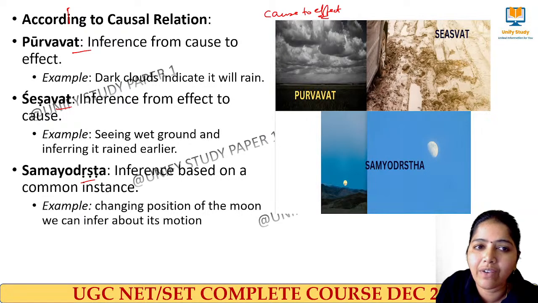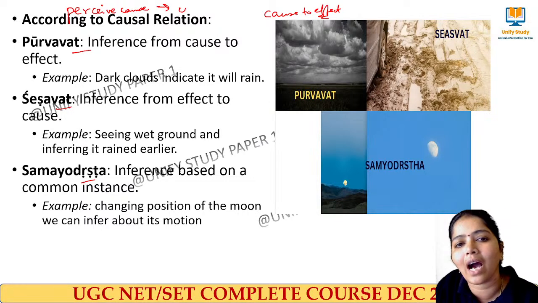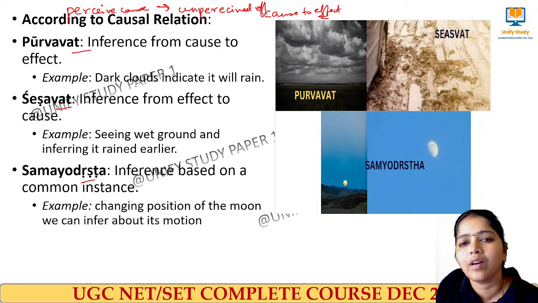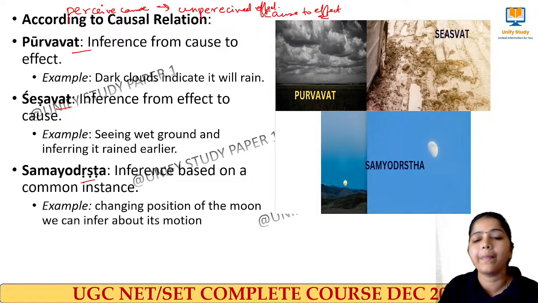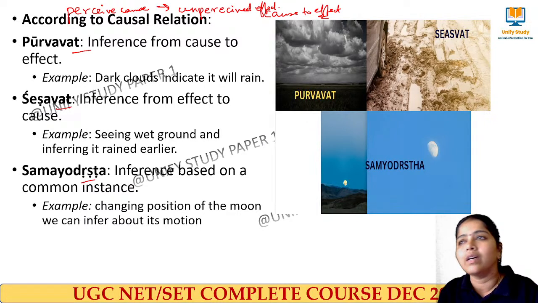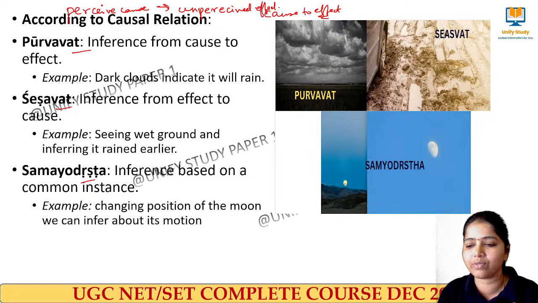So I perceive the cause. Write it down in your notebook. I perceive the cause, and what I am doing is inferring the unperceived effect. And that is called Purvavat Anumana. Then next, Sheshavat Anumana. Next day morning, I went out. Looking at the road, it looks very muddy. By looking at that muddy road, I inferred that it would have rained yesterday night.